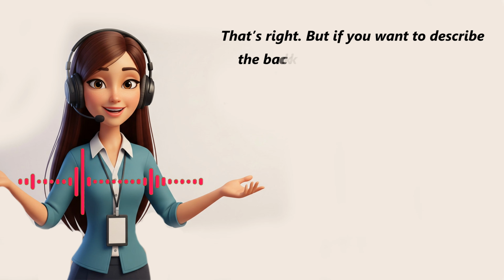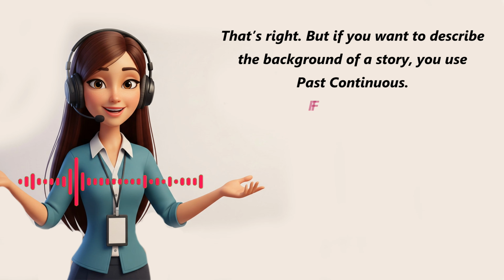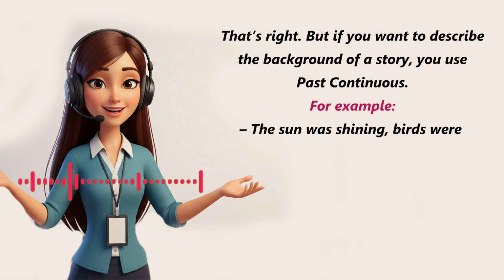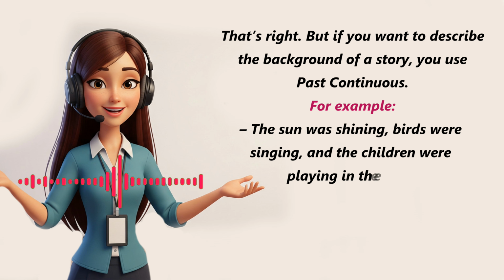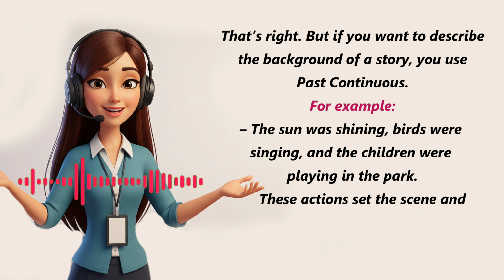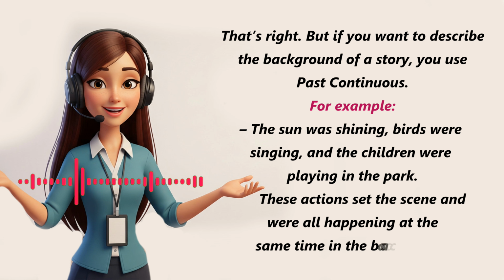That's right. But if you want to describe the background of a story, you use past continuous. For example, the sun was shining, birds were singing, and the children were playing in the park. These actions set the scene and were all happening at the same time in the background.